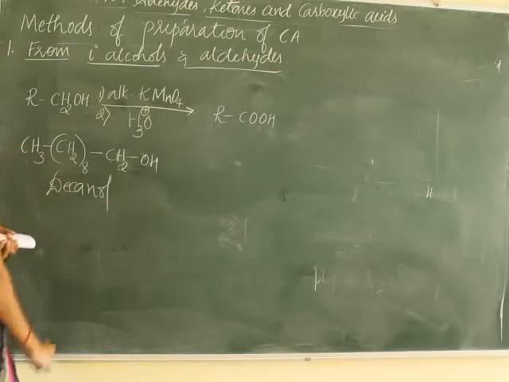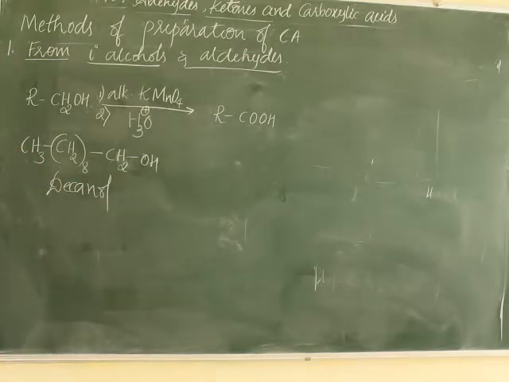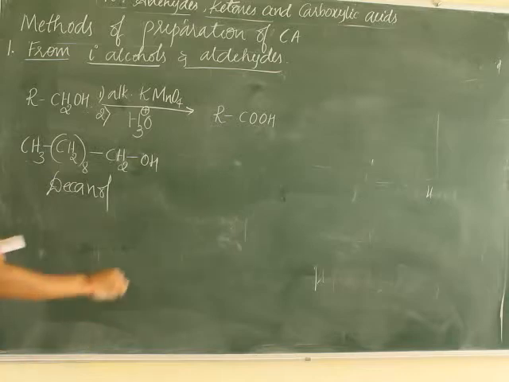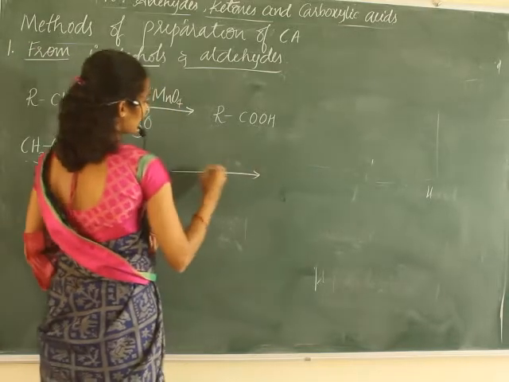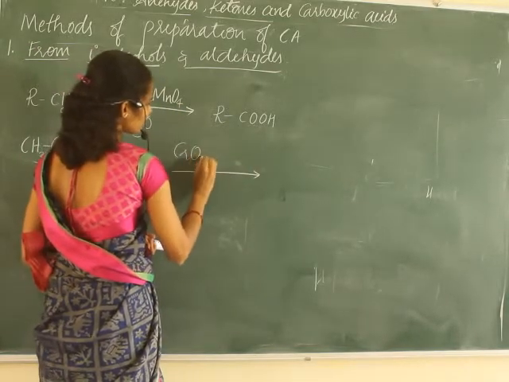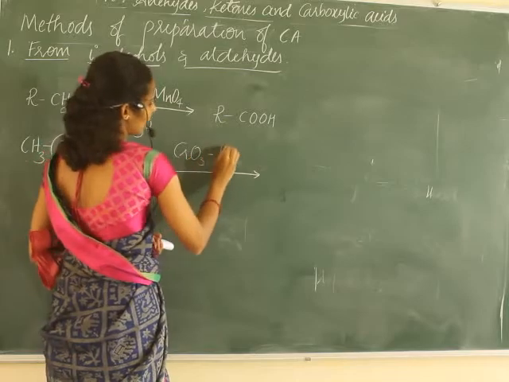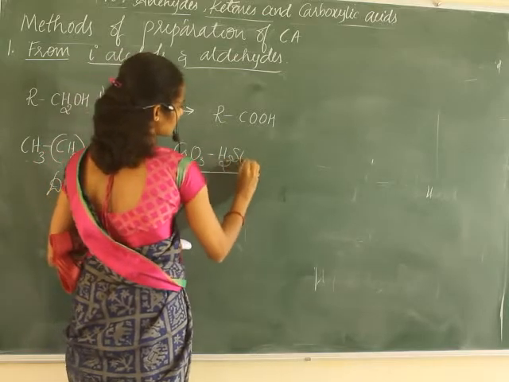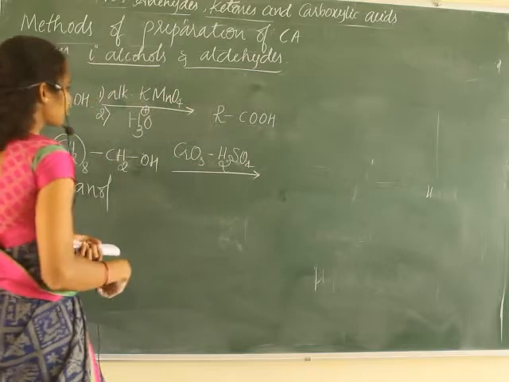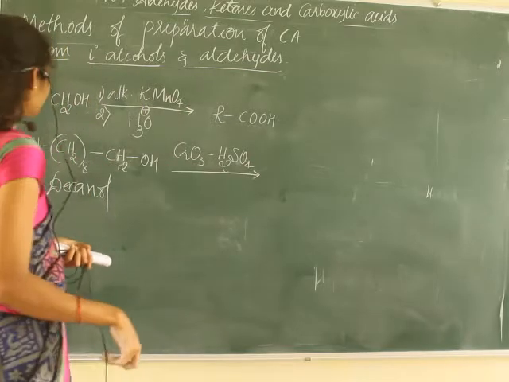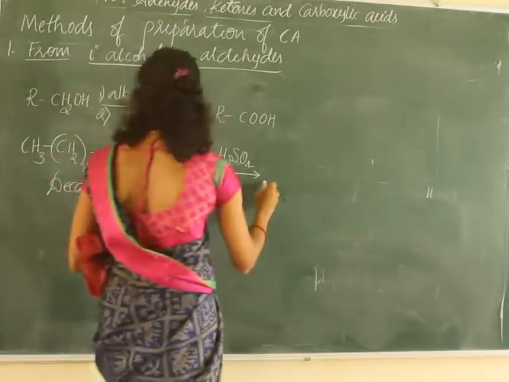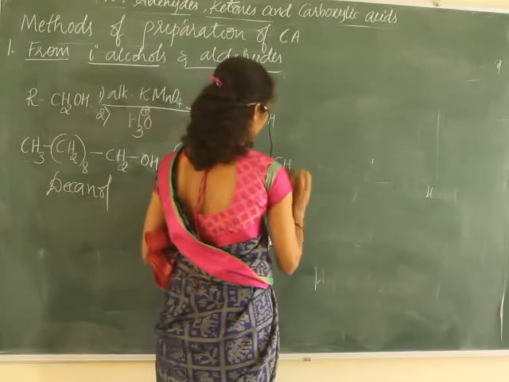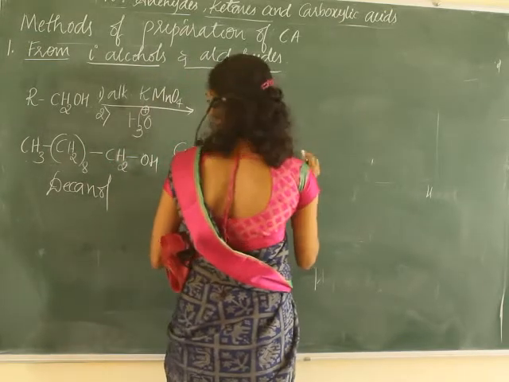Decanol on reaction with chromium trioxide, as I said, reacts in presence of acid media, that is in presence of sulfuric acid, a mineral acid, right? You know the difference between mineral acid and organic acid.